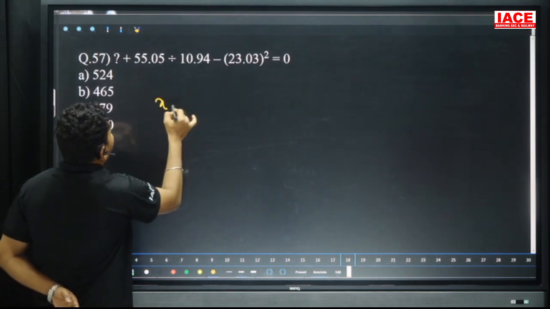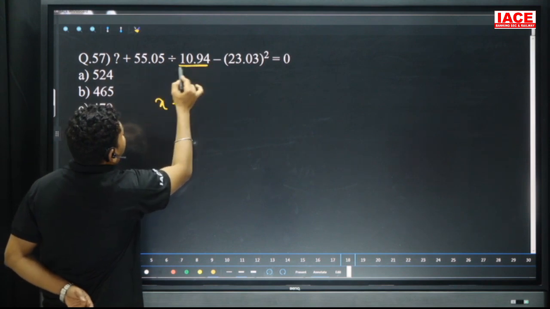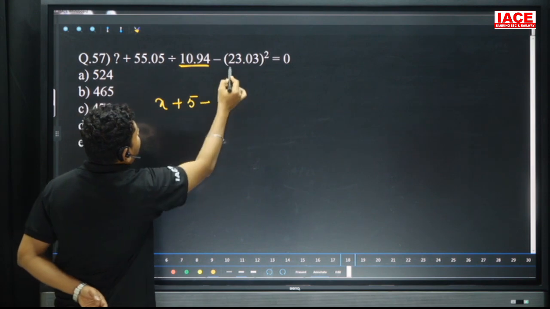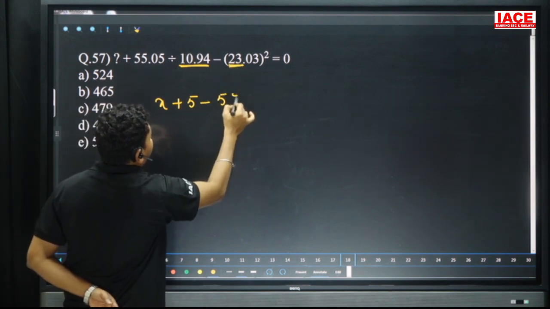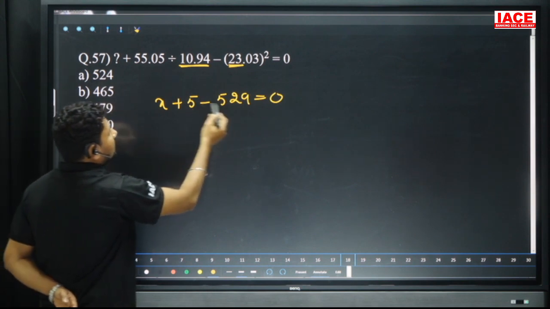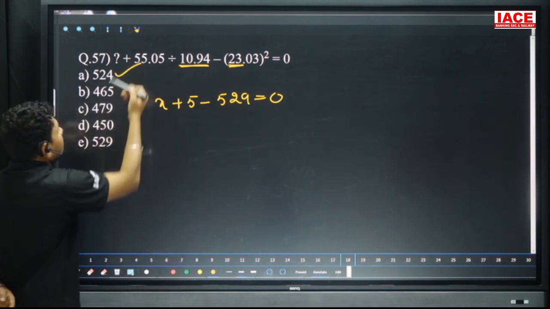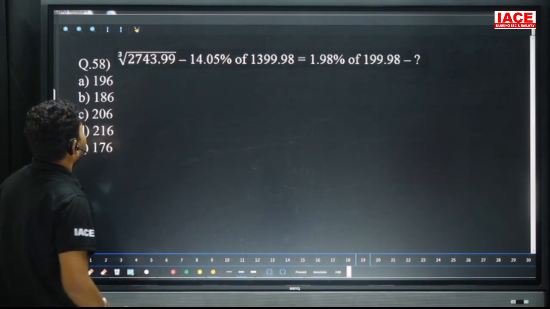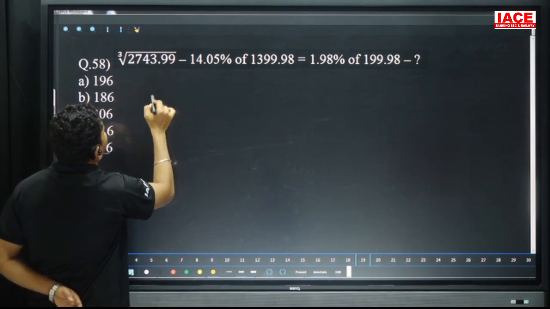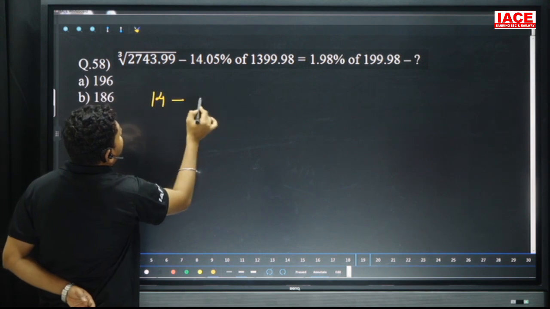Question mark plus 55 by 11, 10.94 we can write 11. 55 by 11 which is equal to 5. 23 square is equal to 529, which is equal to 0 minus 529 plus 5 means 524. Our option is A.